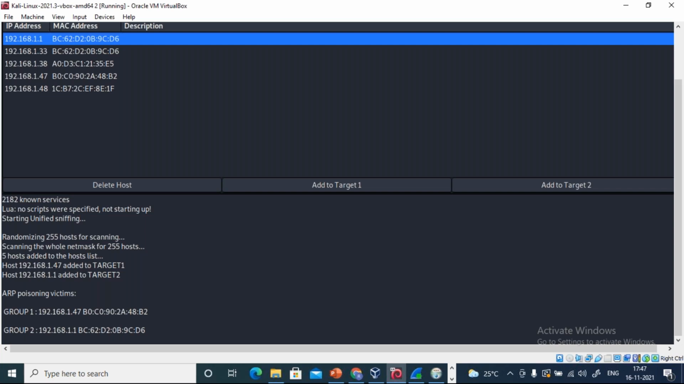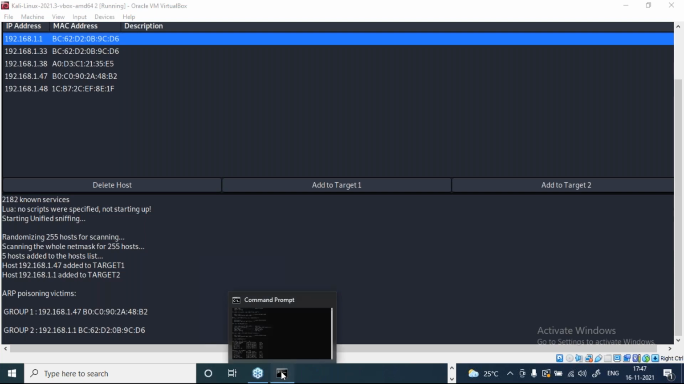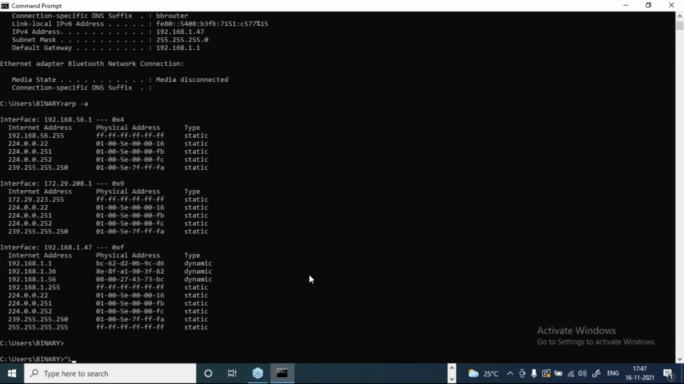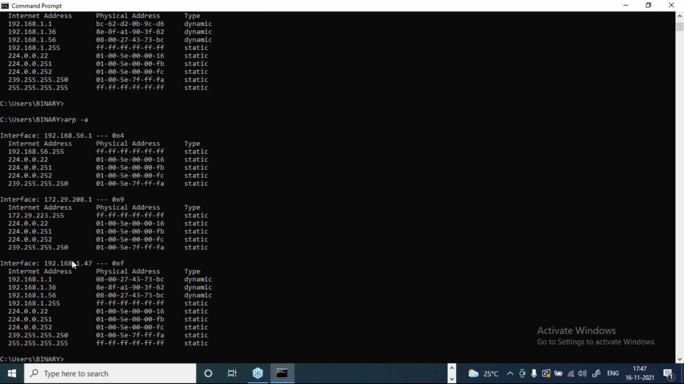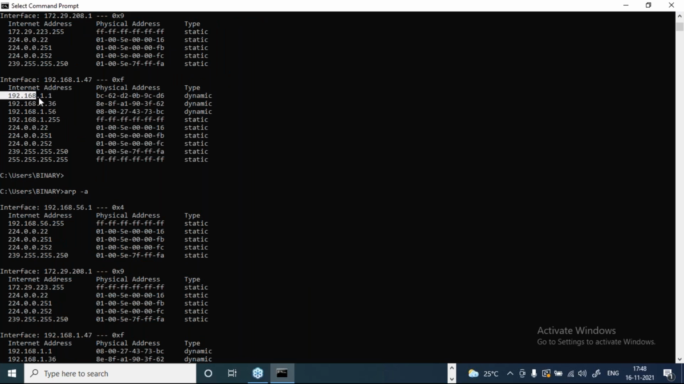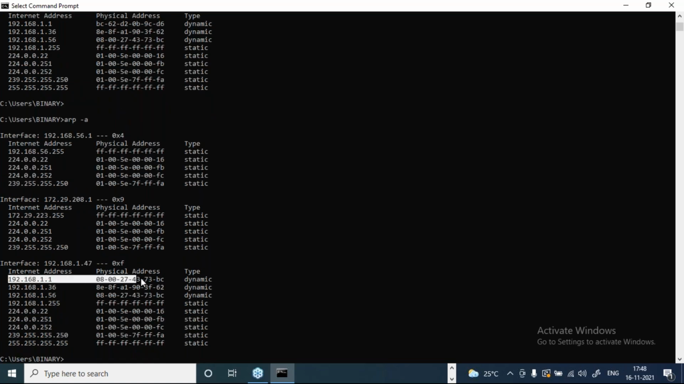So once this is done, now what you have to do? Now I will go back to my terminal. Now what I will do? I will rerun this arp -a command. This will now show you the ARP cache. Observe. Can you observe here? This was our gateway, right? 1.1. For this, the physical address was D6. But here, what are we getting? We are getting the physical address as BC. Who has this physical address? This is the address of your virtual machine.